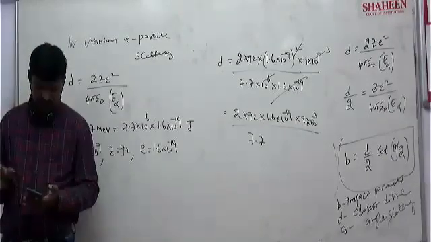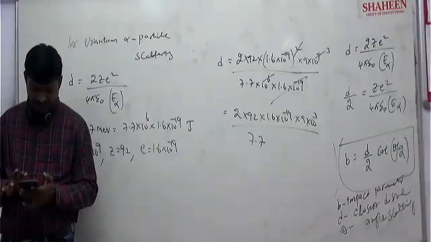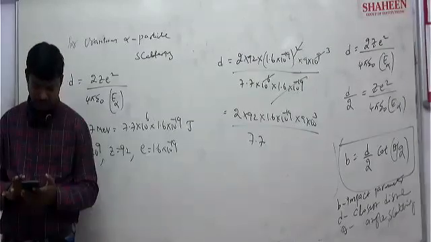One million electron volt is not 10 power 6; it is 10 power 6 electron volt only. But again, electron volt you need to convert into joule. That is 1.6 into 10 to the power of minus 19.